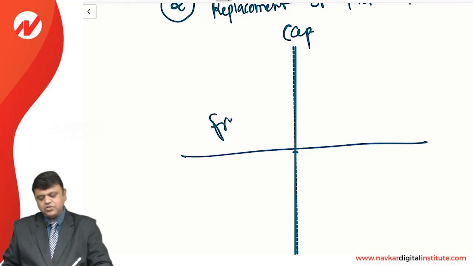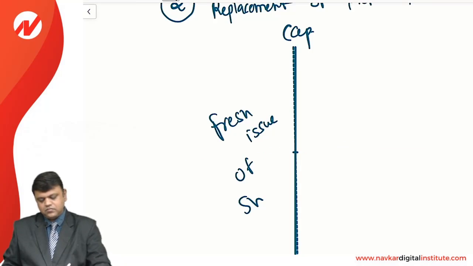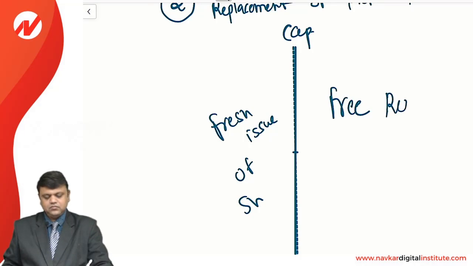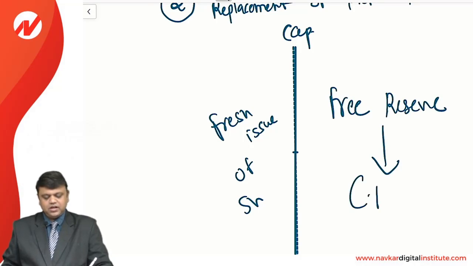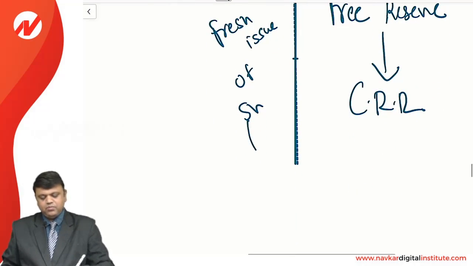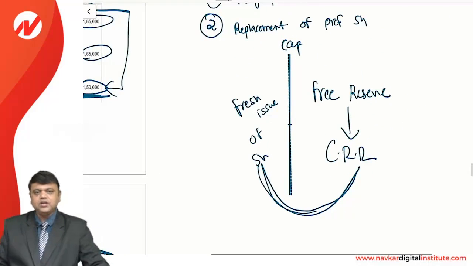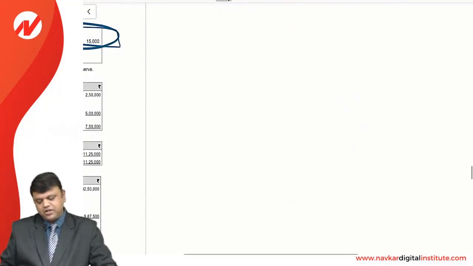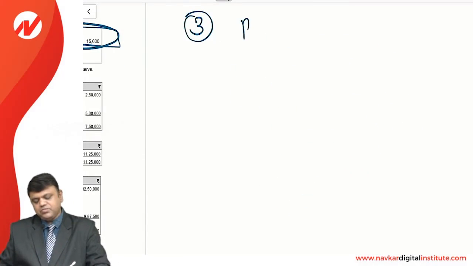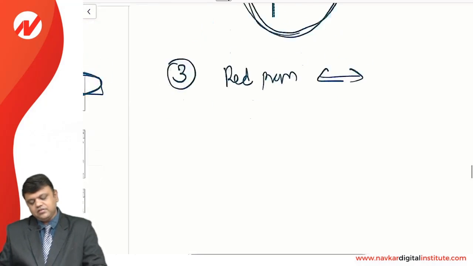Number one, fresh issue of shares. Number two, free reserves transferred to the CRR account. And number three, a combination of both can be the third way by which you can replace the preference share capital. And third and most important, the redemption premium should be adjusted against the P&L account.